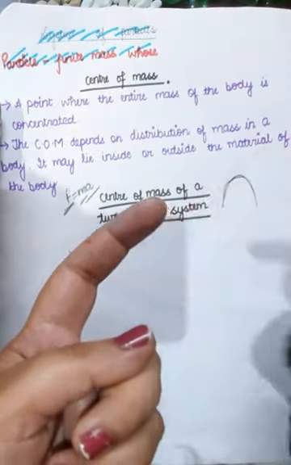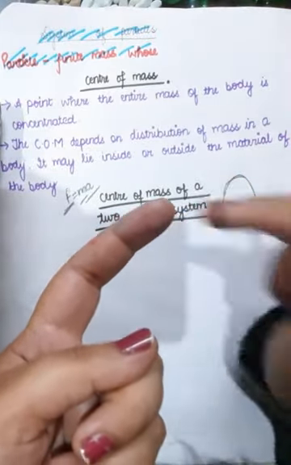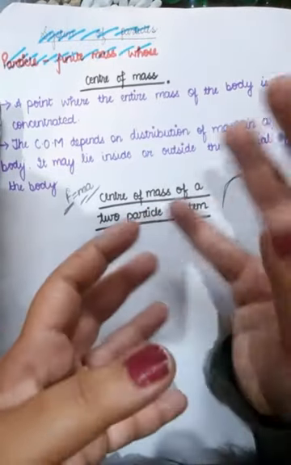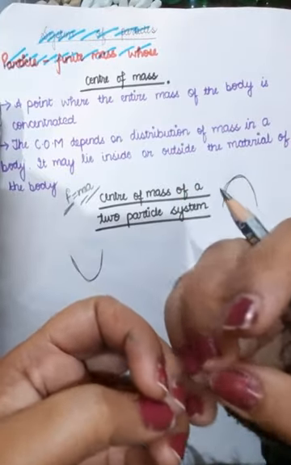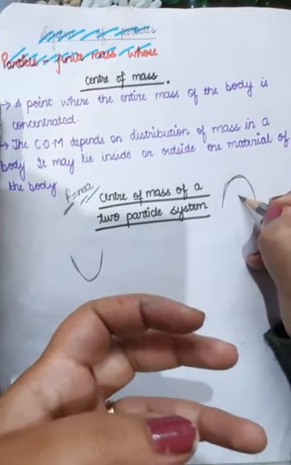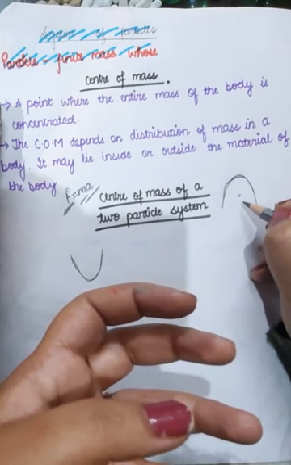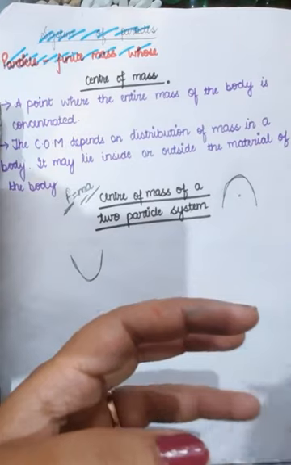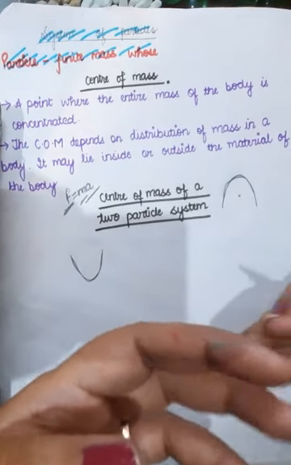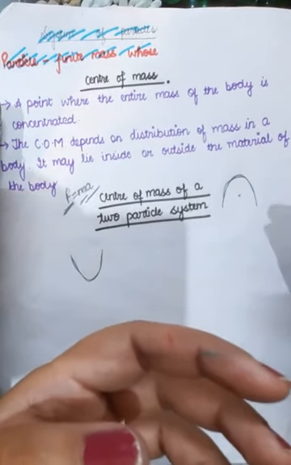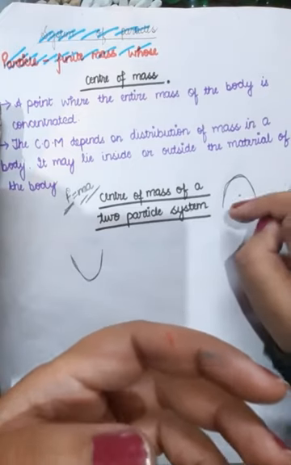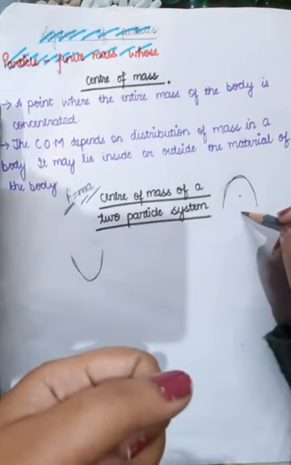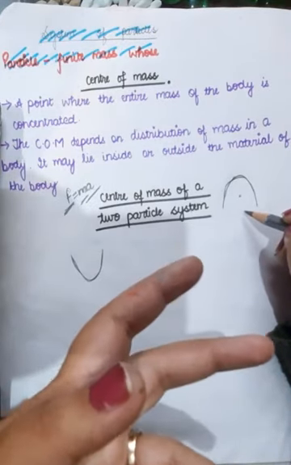But it tilted and it went down. Why? Because gravity was attracting it, and that's why it got tilted. Because its center of mass was lying outside the body. So the center of mass, where the whole mass of the body can be supposed to be concentrated, is not necessarily lying on the body. It can lie outside the body also. Remember that. Okay.